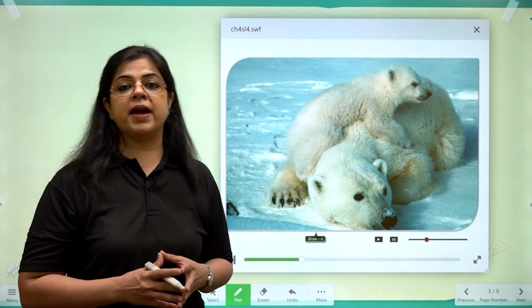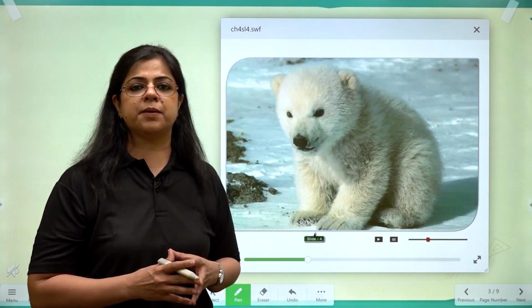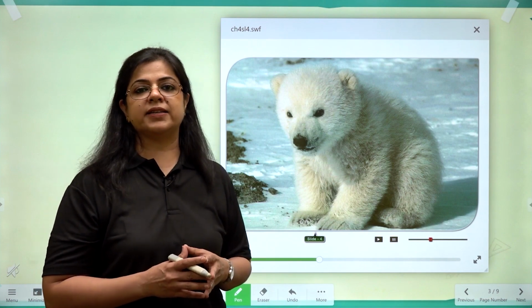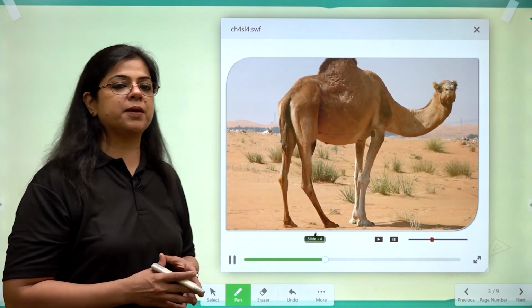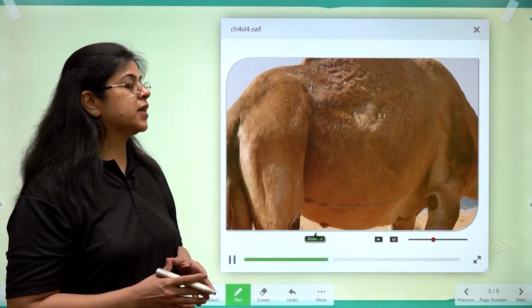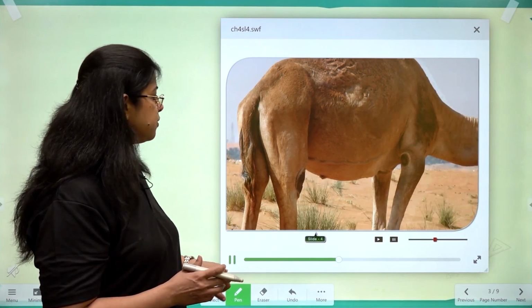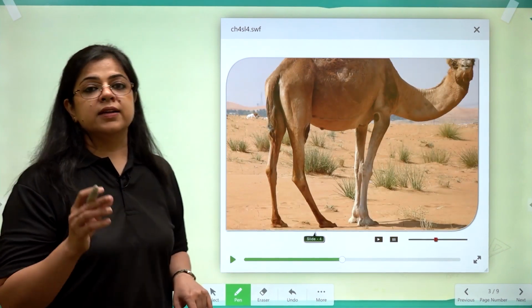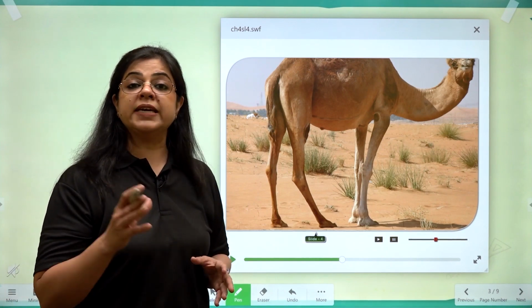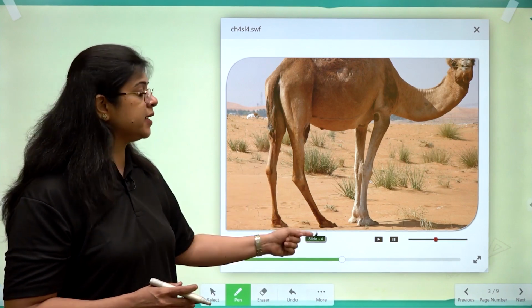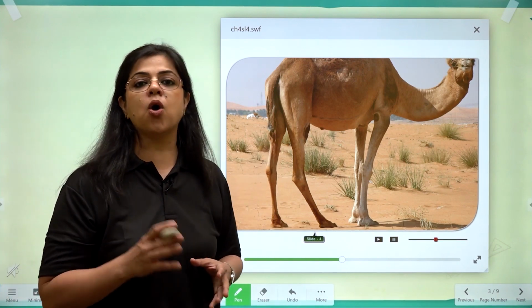Animals like polar bears, which live in very cold temperature, have got a very thick layer of fat under their skin to stand cold temperatures. A camel lives in a very hot weather and it has got very hard skin that protects it from the heat of the surroundings. As you can see in this picture, it has got very strong legs and very long legs.